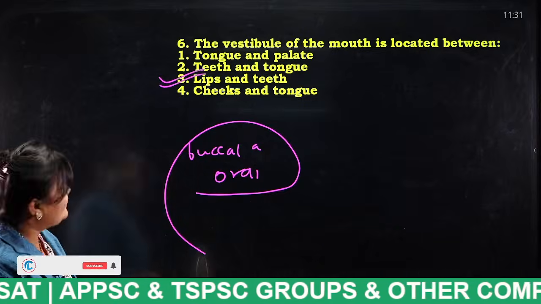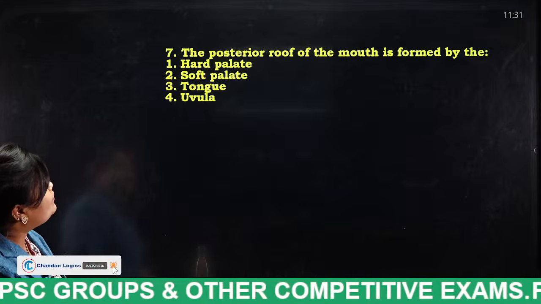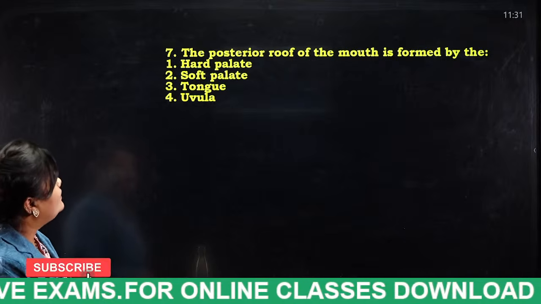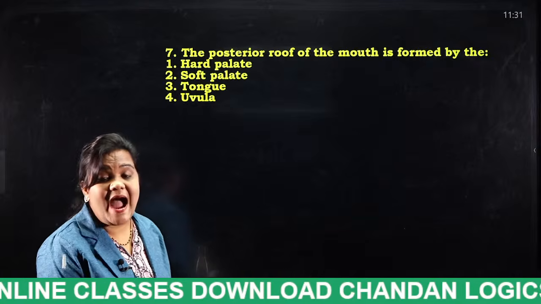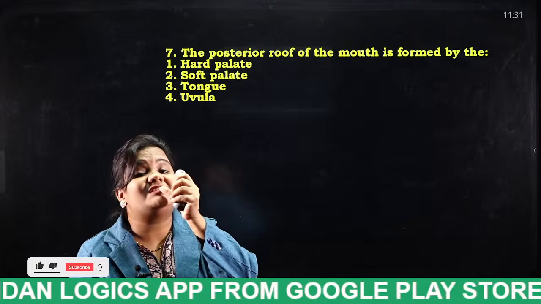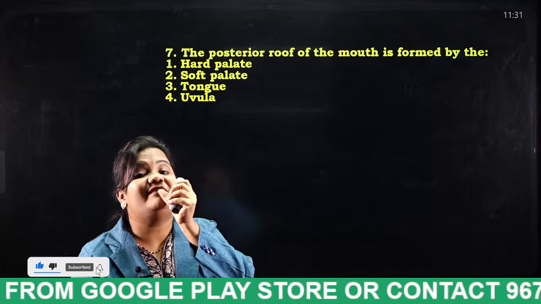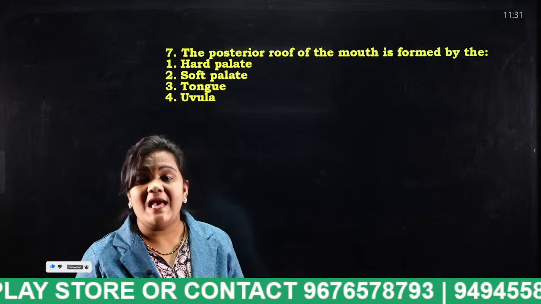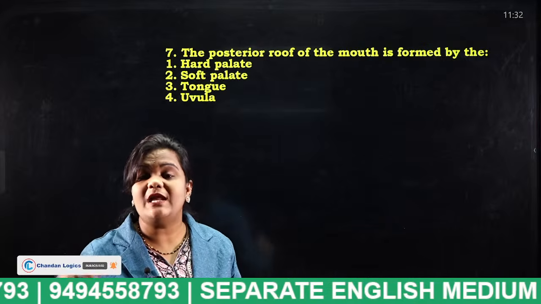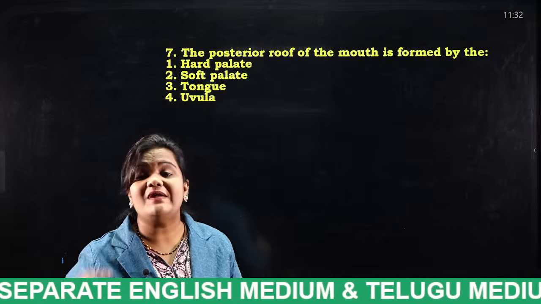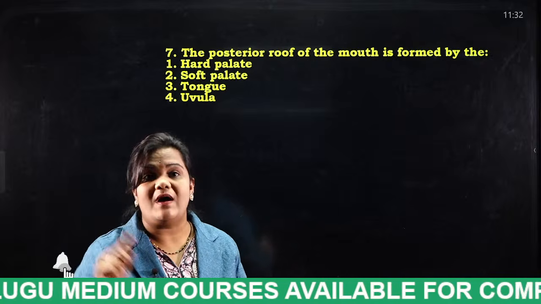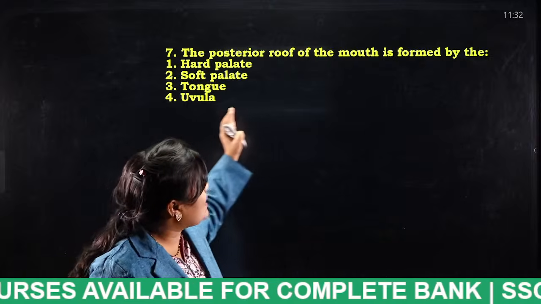Very good. Next question. The posterior roof of the mouth is formed by the hard palate, soft palate, tongue, uvula. So tell me students, I have told you already, when you open your mouth, the thing which touches our teeth is the hard palate. And the thing which is above the uvula, uvula is nothing but what? When we open the mouth, in Telugu we will say it as what? Konda nalka. It is present exactly above the uvula. So what is that? Tell me.